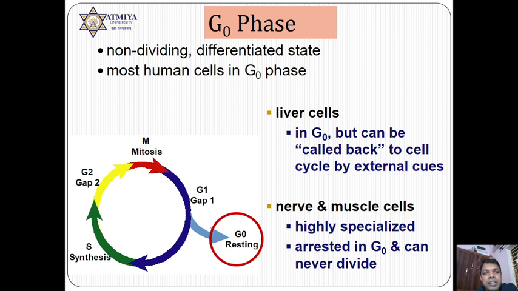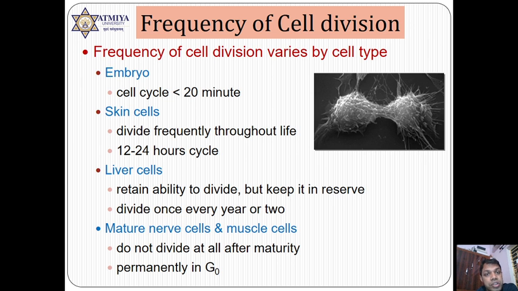G0 is also known as the resting phase, where cells are arrested. There are three types of cells. One which are always dividing, like stem cells, and second which divide whenever needed, for example liver cells, and third are nerve cells and muscle cells which never divide, so they belong to the third category. Remember, all the cells are present in G0, whether they are never dividing, always dividing, or dividing whenever needed, but they will be arrested in the G0 phase.